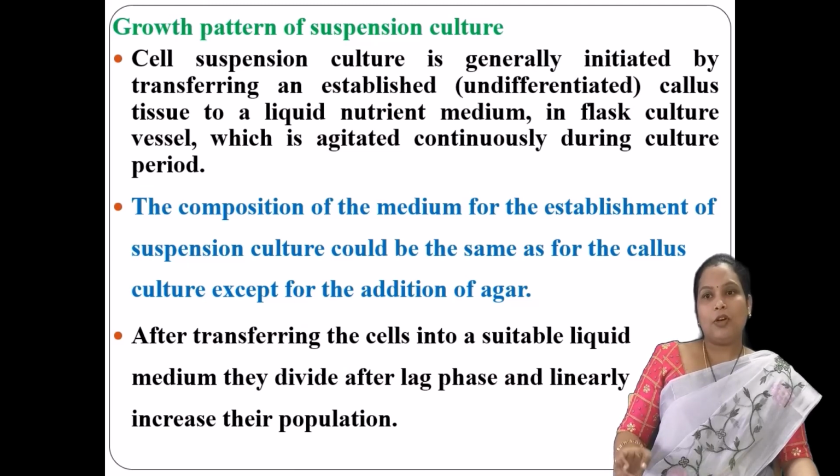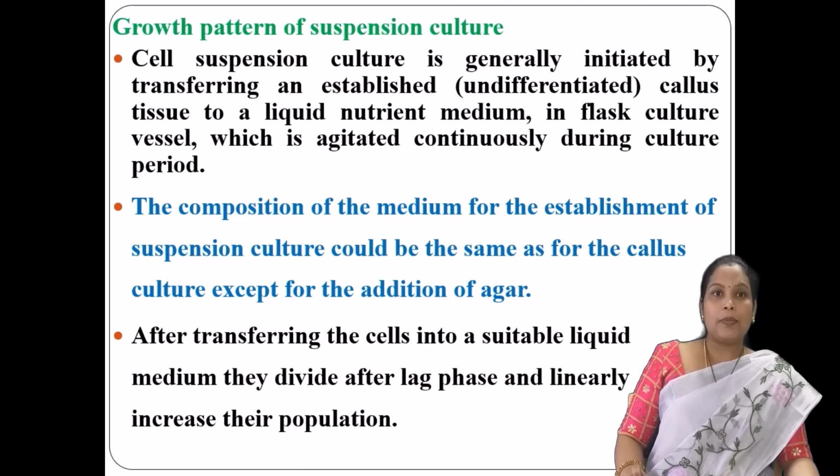So what does the composition of the medium consist of? The culture medium is the same as that of the callus culture, but in the suspension culture